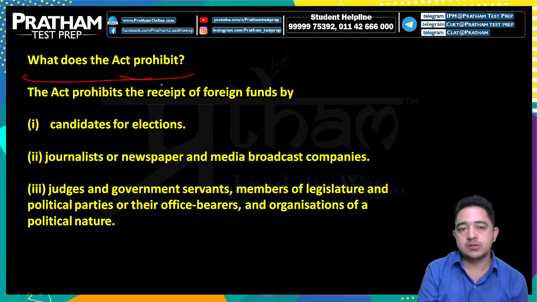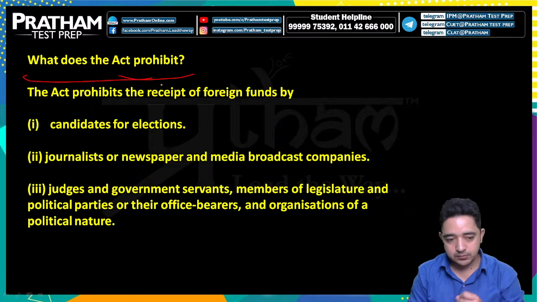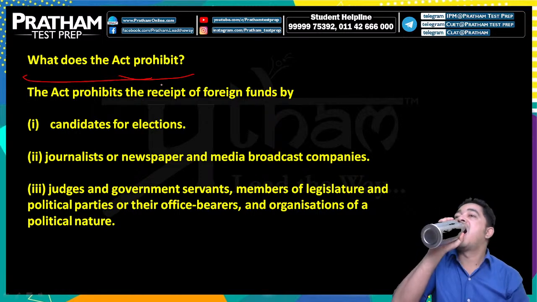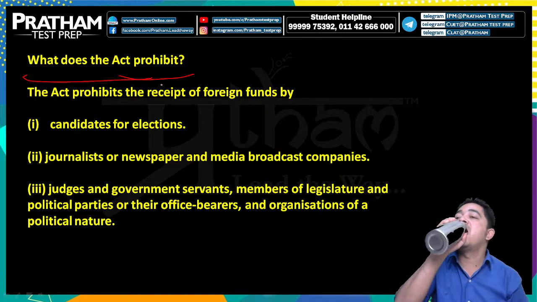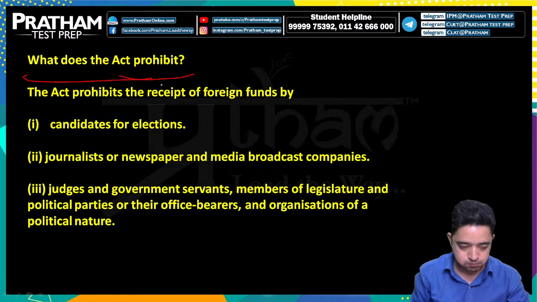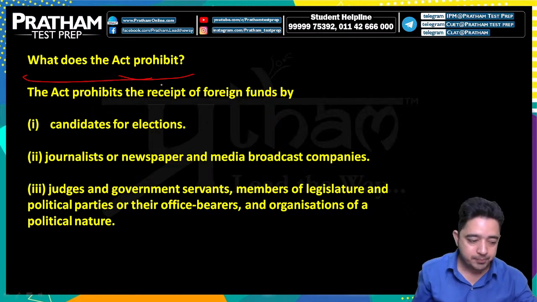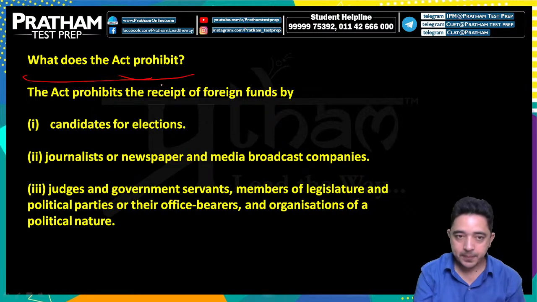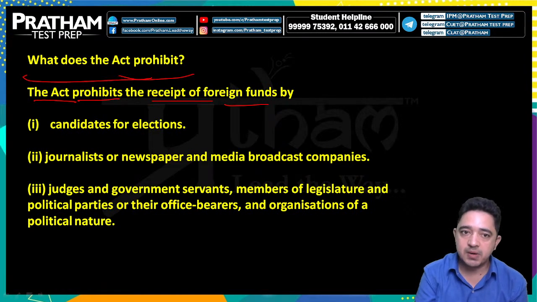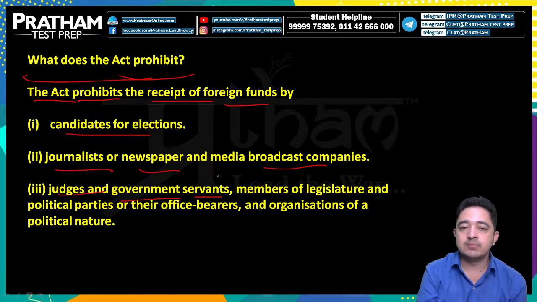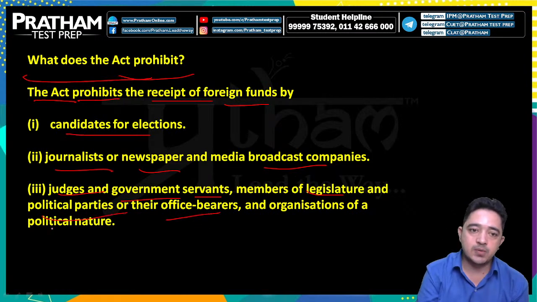What does the Act prohibit? The Act prohibits the receipt of foreign funds by candidates for election, journalists or newspaper and media broadcast companies, judges and government servants, members of legislature and political parties or their office bearers, and organizations of a political nature.